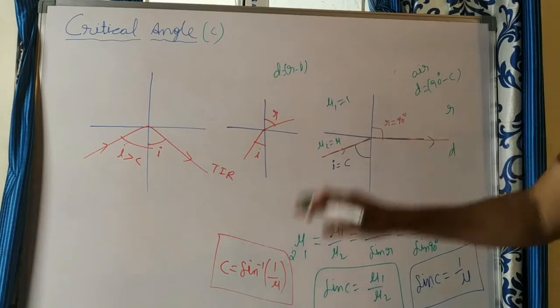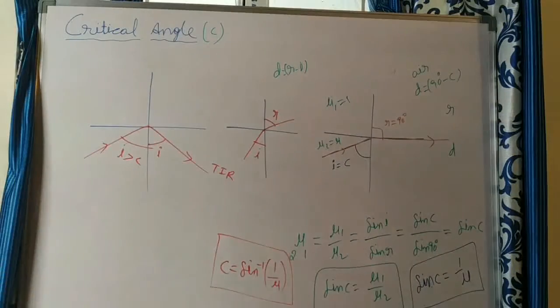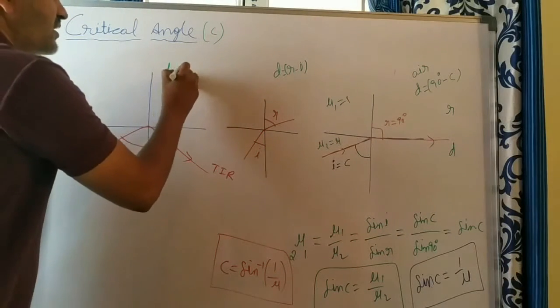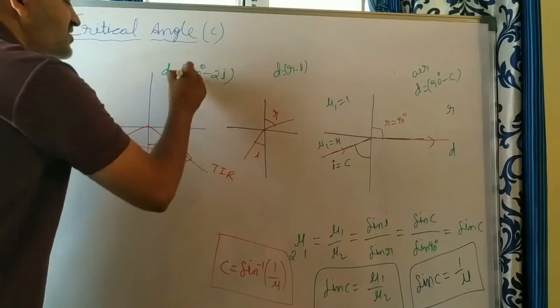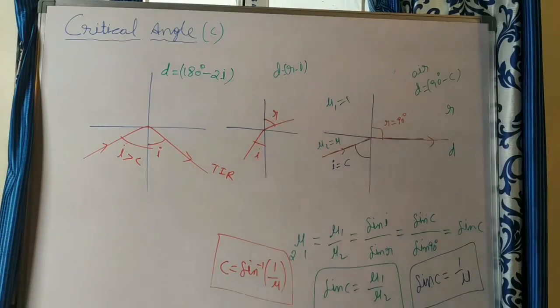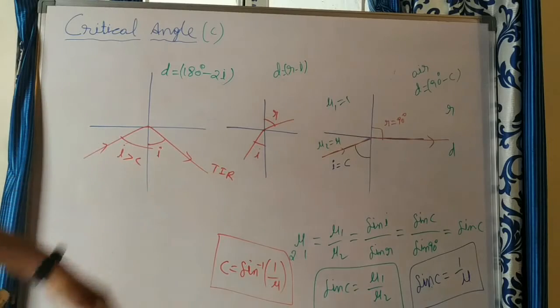And what is the deviation here? We can't write it like that. Why? Because there is no refracted ray. Here the reflected ray is there, so we can use the formula which we use in the reflection case. In the reflection case, the deviation formula is like this only: 180 minus 2i, as the angle of incidence and reflection are the same. This is about deviation in case of total internal reflection.